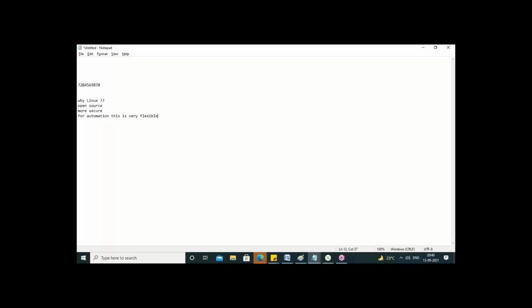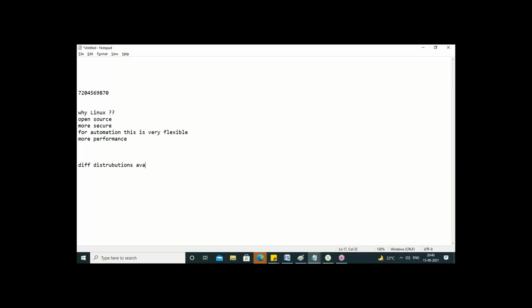So guys, as I told, DevOps is for automation actually, right? So when compared to the Windows command line, the Linux command line is more flexible. That is the reason. You will get more performance. That is also one of the reasons. That is the reason we are going with the Linux operating system, guys, not Windows. In real time, most of the organizations are using Linux only, not Windows.